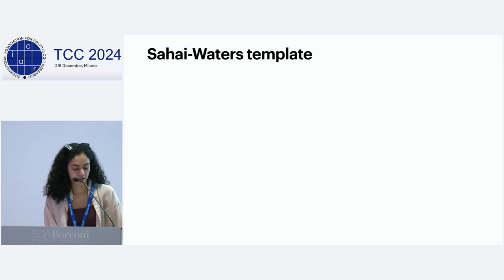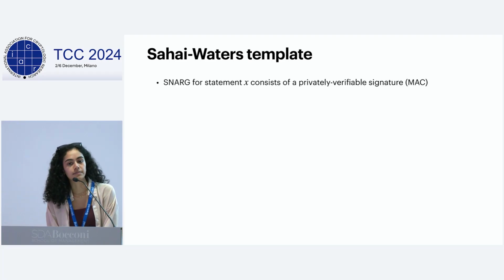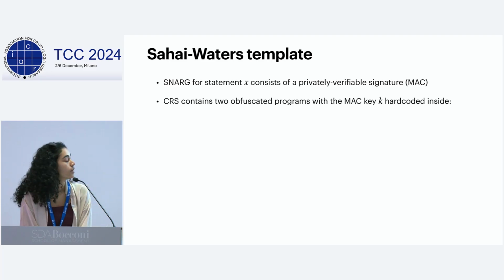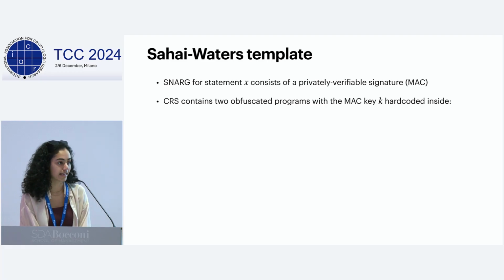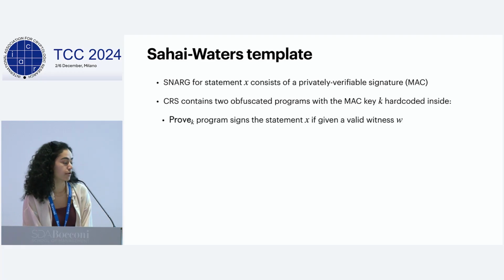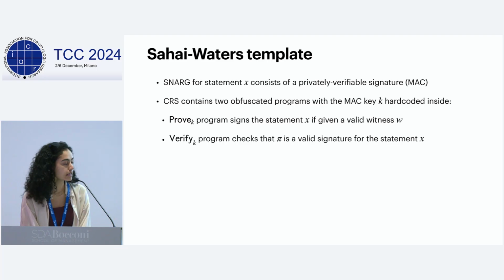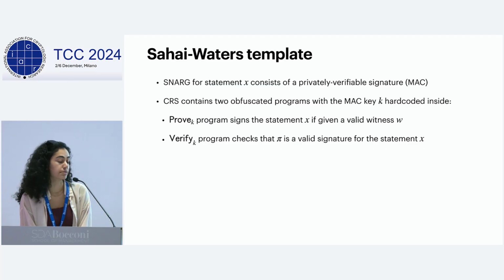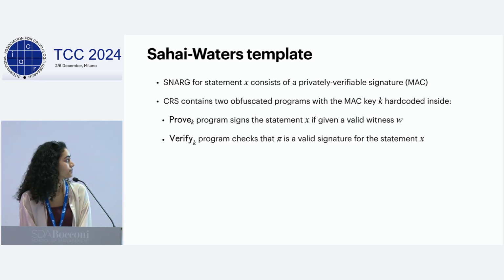So let me begin by describing the Sahai-Waters template. Essentially, we should think of a SNARK for a statement X as being a privately verifiable signature, or MAC. The CRS contains two obfuscated programs with the MAC key K hard-coded inside. First is the prove program, which the prover will use, and this will sign a statement X if given a valid witness W. And second, we have a verify program that the verifier will use, which checks that the SNARK pi is in fact a valid signature for the statement X.